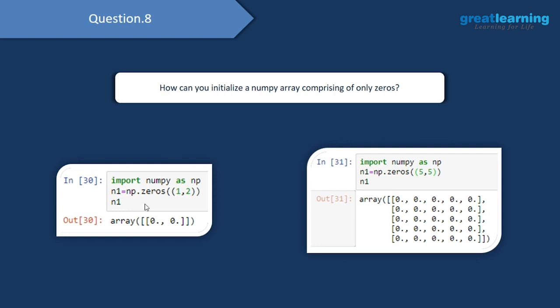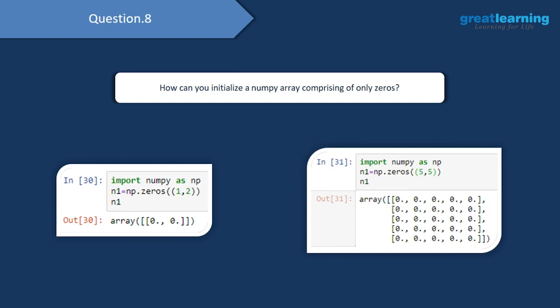And this is how I am printing out a NumPy array of dimension 1 cross 2 where the values are only zeros. Similarly, if I would want to create a NumPy array of dimension 5, 5, and if the values have to be zeros, then I will have np.zeros, and inside this I will pass in 5, 5, and when I print this out, you would see that I have a NumPy array of dimension 5 cross 5 and all of the values are equal to 0.